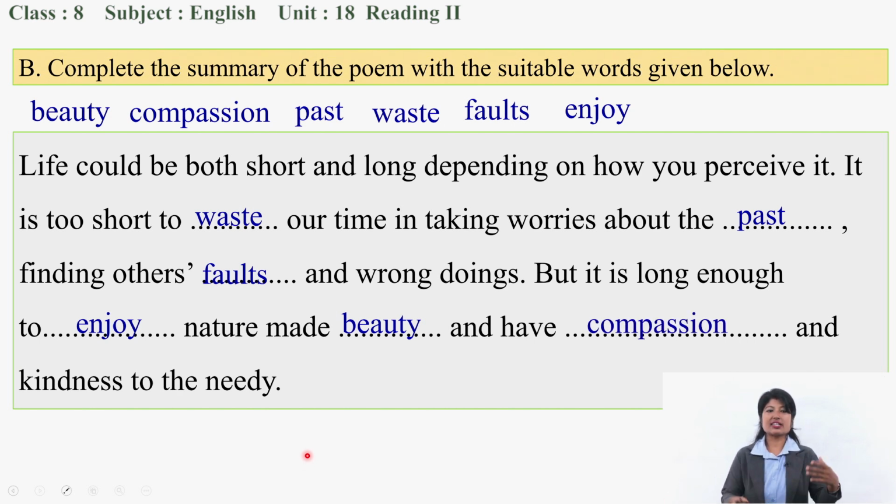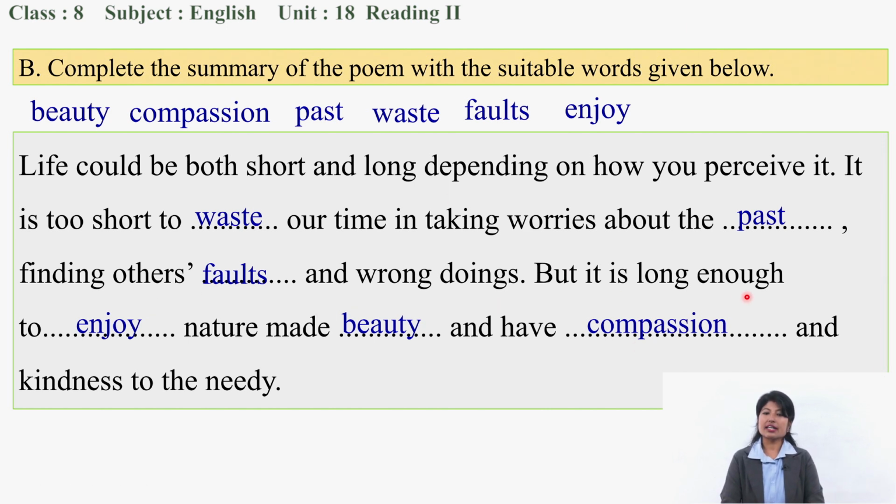Okay, as a whole, let's read once so how we can get it. Life could be both short and long depending on how you perceive it. It is too short to waste our time on taking worries about the past. Very short to think about the past and finding others' fault and wrongdoings.